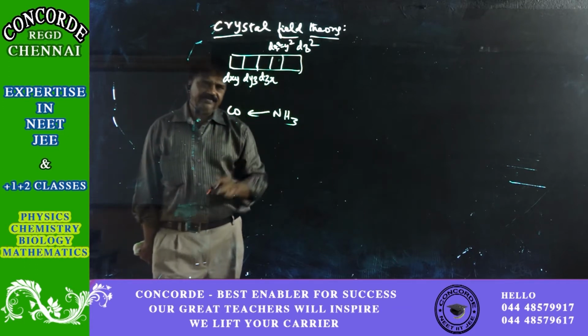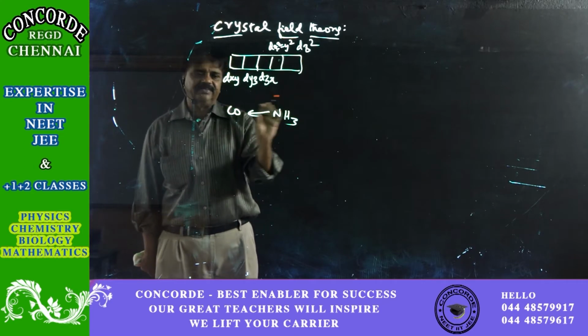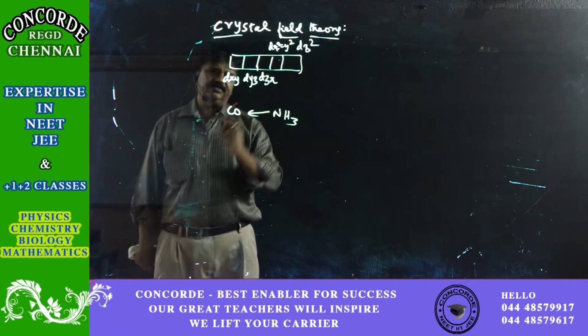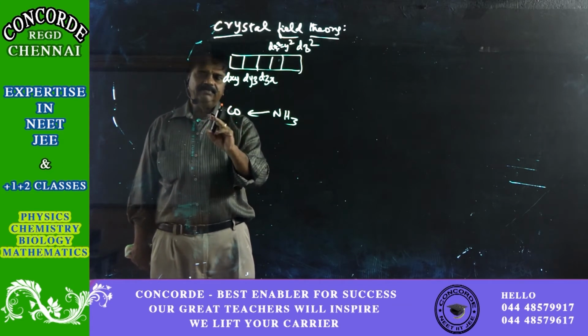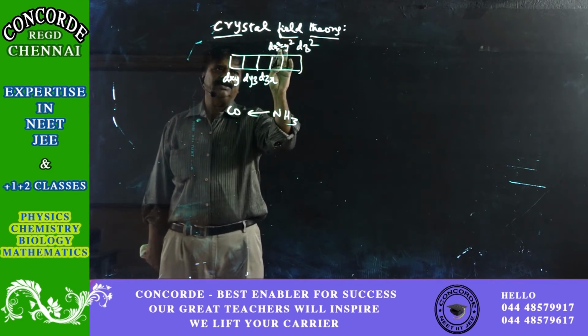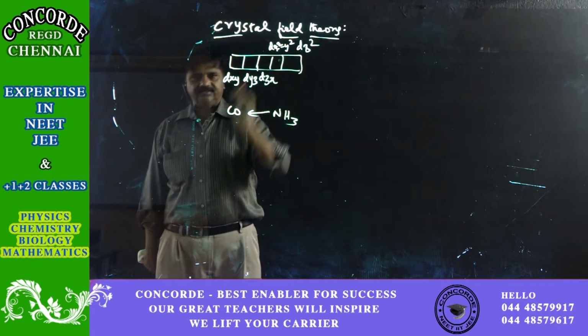Of the 5 suborbitals, dx square minus y square and dz square are in the same axis as the ligands. The ligands as well as the central metal atom are in the same axis if electrons are occupied in dx square minus y square and dz square.